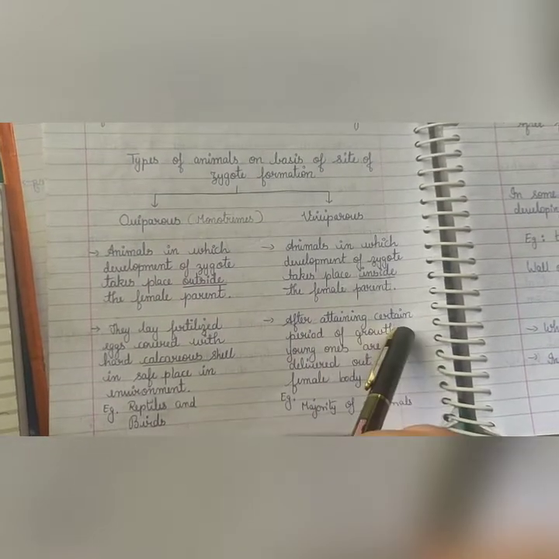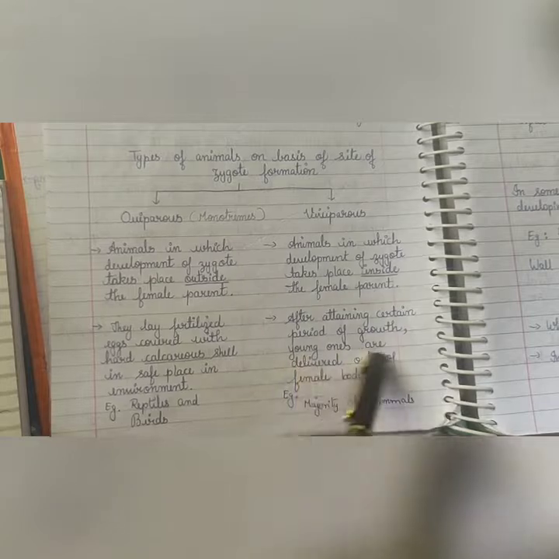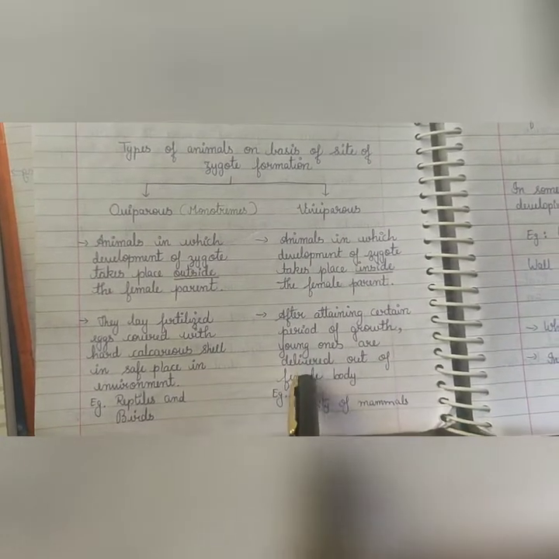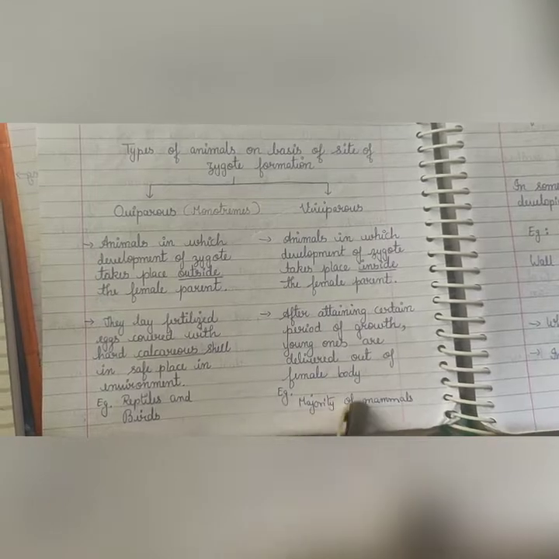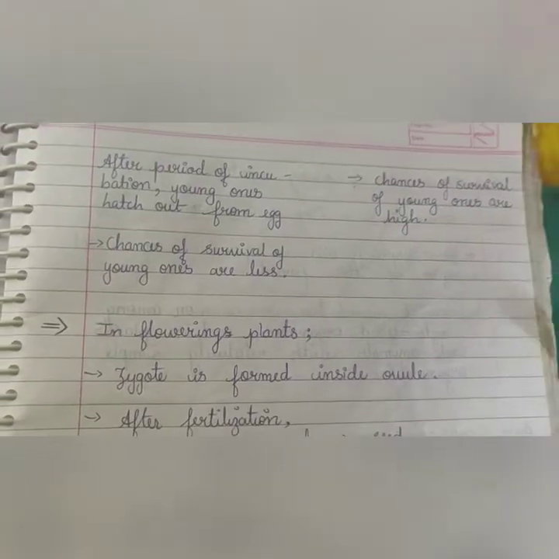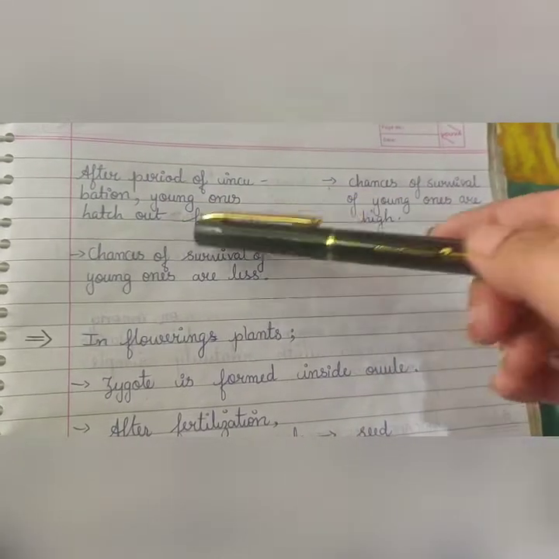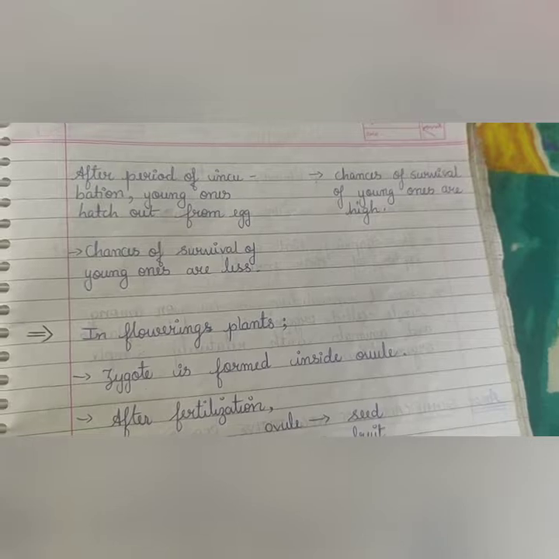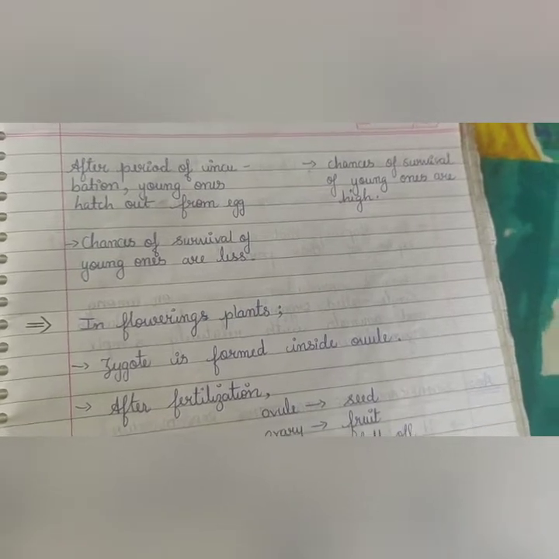Viviparous means after attaining certain period of growth, the young ones are delivered outside the female body. Female body gives birth to the new individuals. Example, majority of mammals. Now what happens in eggs? After a certain period of incubation, the young ones will hatch out from the egg. So after incubation, hatching, hens and all, they hatch their eggs, right?